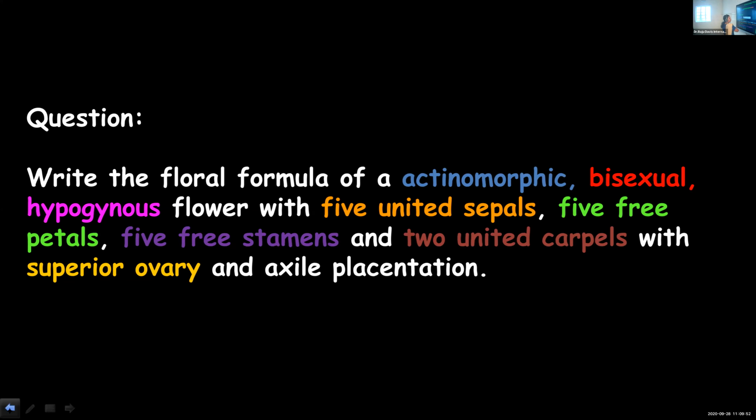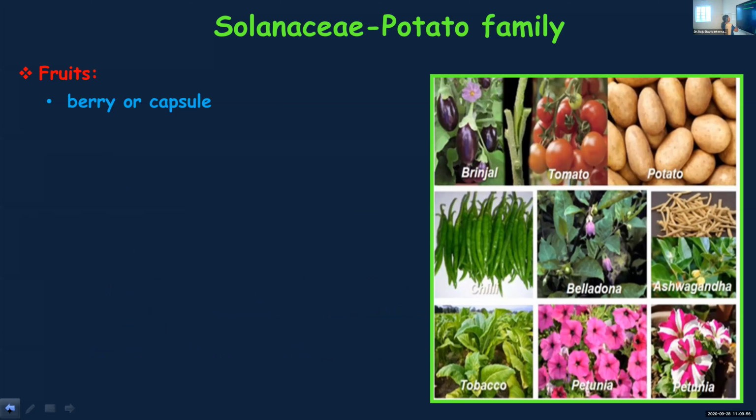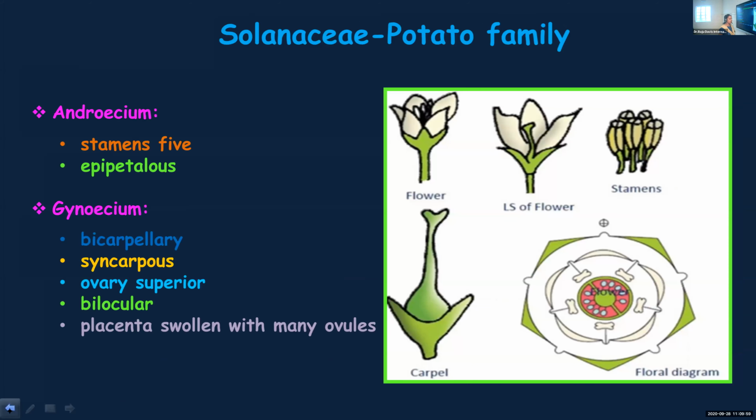So before that, I just want to show you the floral diagram. The floral diagram we did not check out. The floral formula you have learned. Now let's see the floral diagram. Can you see, all of you? Hope you can see the floral diagram. As I told you, in the floral diagram, the different whorls will be arranged in order. Outer will be that of sepals and innermost will be that of gynoecium.